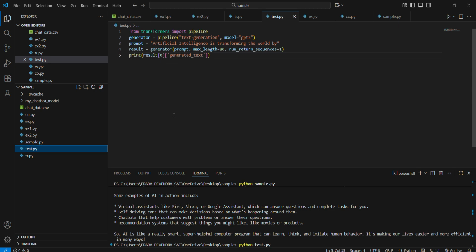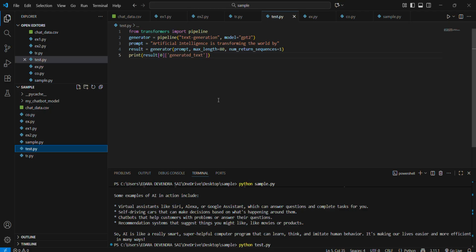Text generation. What is text generation? Text generation predicts the next word given the prompt, for example, artificial intelligence is transforming the world by. From the required library, from transformers import pipeline. Transformers pipelines can be used to run pre-trained models for text generation, code generation, and machine translation.